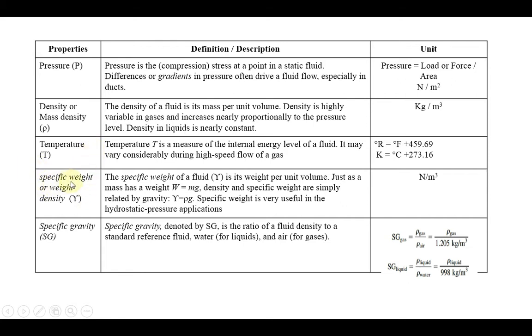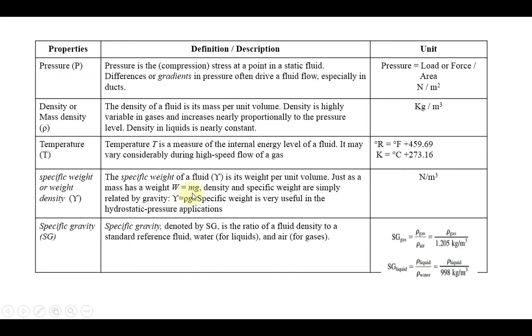The next parameter, next property: specific weight or weight density. The specific weight of the fluid is weight per unit volume, just as the mass has a weight. Now generally we know W equals weight. So how can we define the weight? Nothing but mass into gravity. Okay, that is in terms of the weight. Density and specific weight are simply related by gravity.